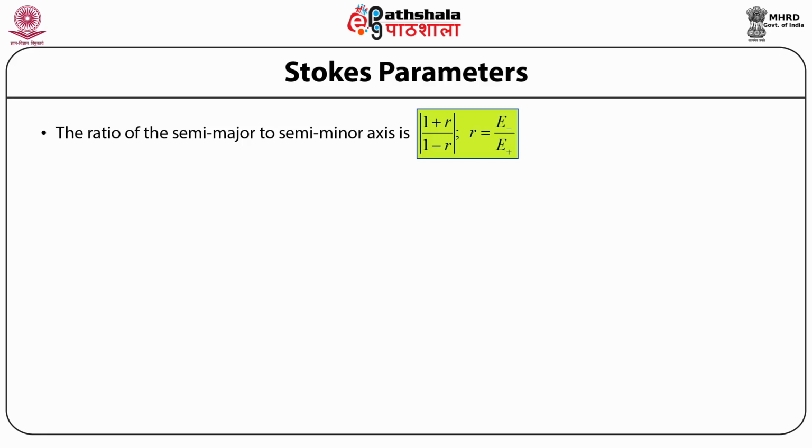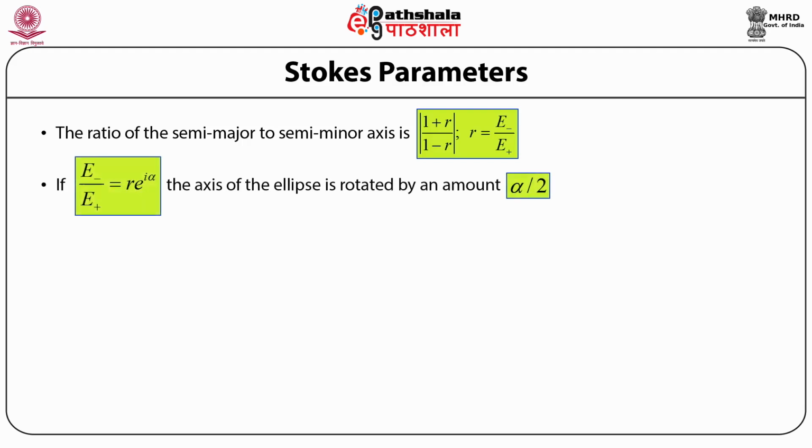So if this ratio E- by E+ is equal to r times exponential to the power iota alpha, the axis of the ellipse is rotated by an amount alpha by 2.